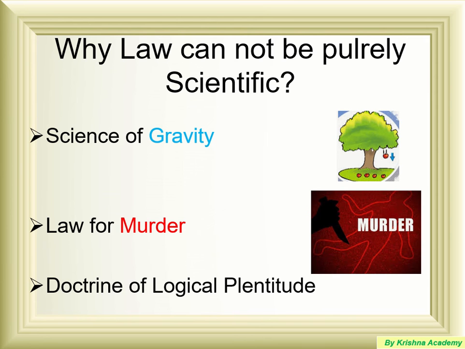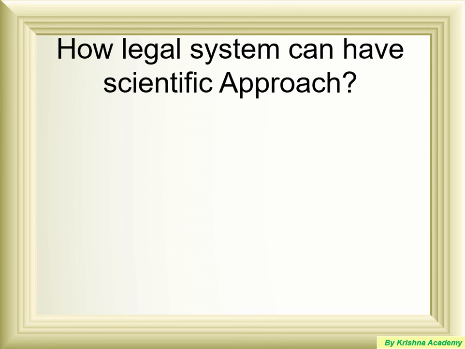And there is another doctrine in this respect, the doctrine of logical plenitude. They say that in this universe there is a possibility of everything. Possibility of everything means if a person falls because of a slip, trip and fall, he may die also, or he may not have even any injury, or he may have a fracture also. So all these are variations, but the cause was only the fall. And this is applied to law actually, where our input may be the same but variation may be greatly diversified. And this is how the concept of jurimetrics is being introduced to have control on the aspect of variations to get a guided result.